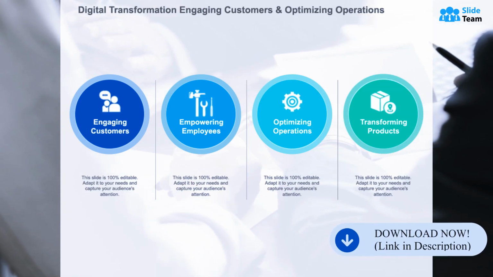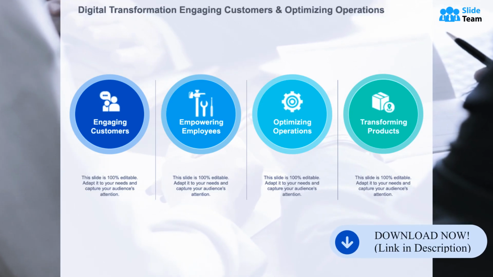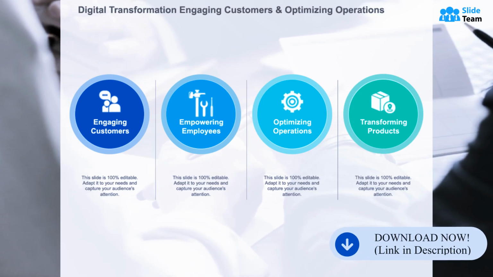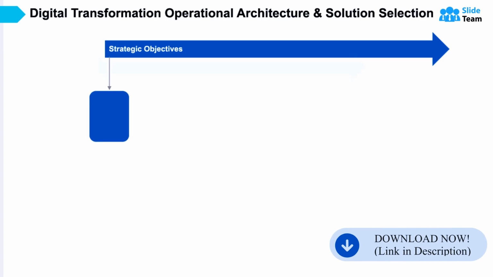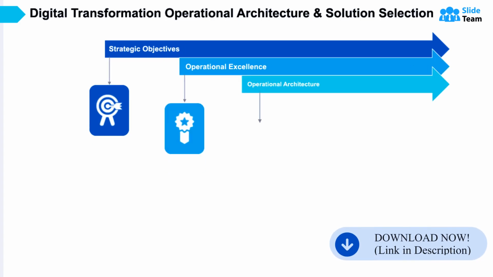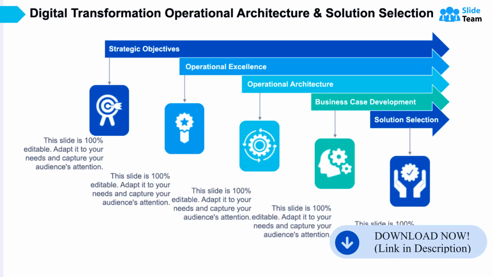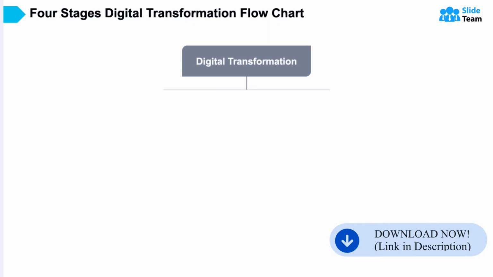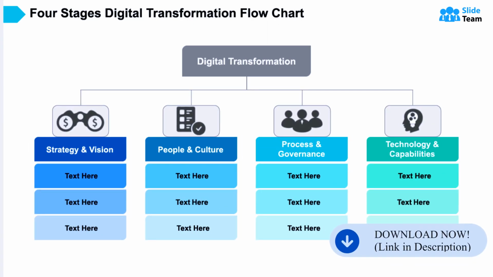You also engage customers with captivating experiences, transform products with cutting-edge innovation, optimize operations for seamless efficiency, and empower employees to realize their full potential. This PPT layout facilitates an end-to-end approach, encompassing strategic solution selection and streamlined integration, culminating in a trajectory toward more efficient business operations. Experience a paradigm shift in your organization's digital journey with our powerful 4-stage flow chart template.